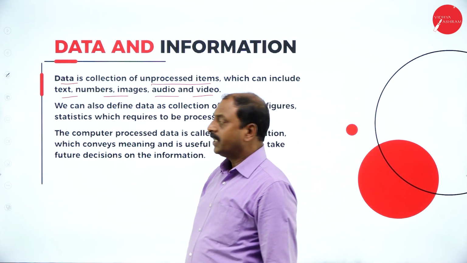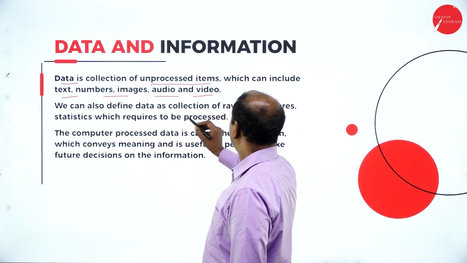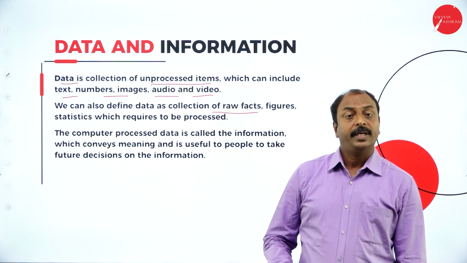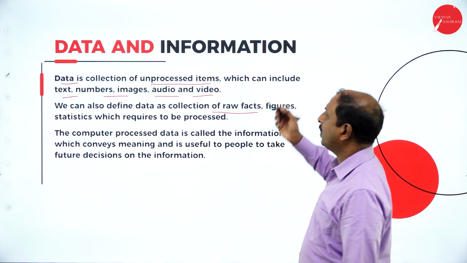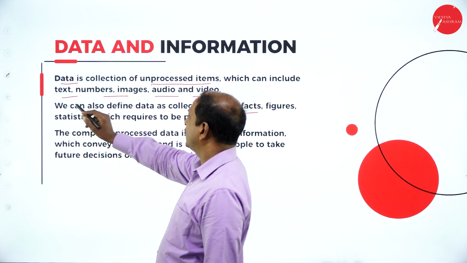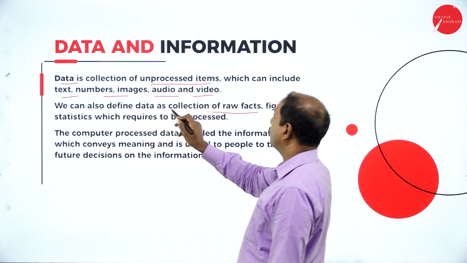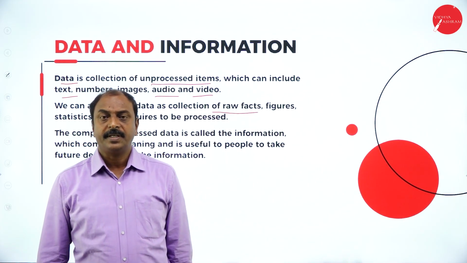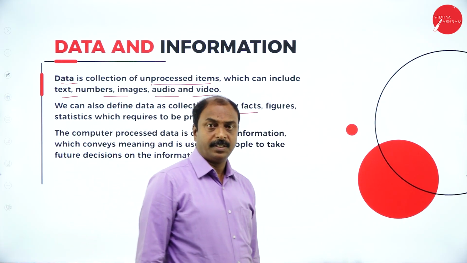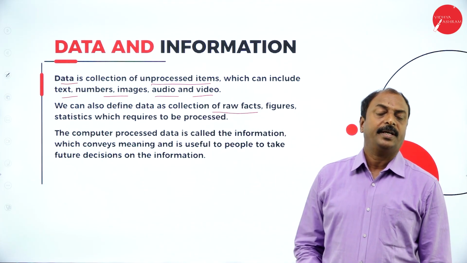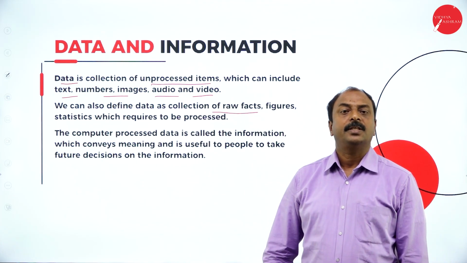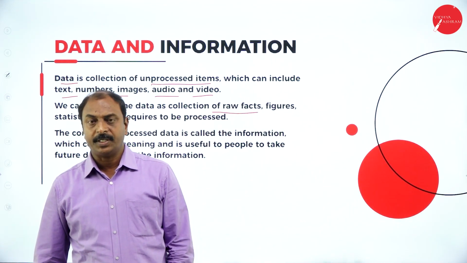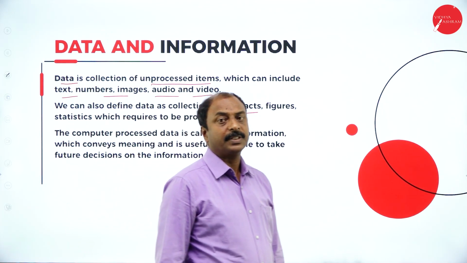So what is data? Data is a collection of raw facts. Data may be in different forms, maybe in the form of text, numbers, images, audio, and video. A very good example is the Aadhaar card information. Before you get the final printout of your Aadhaar card, the concerned person in the department will collect different types of data from the citizens.